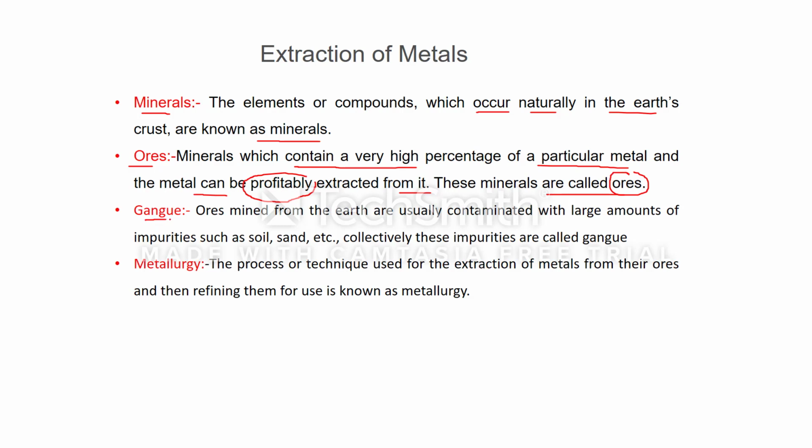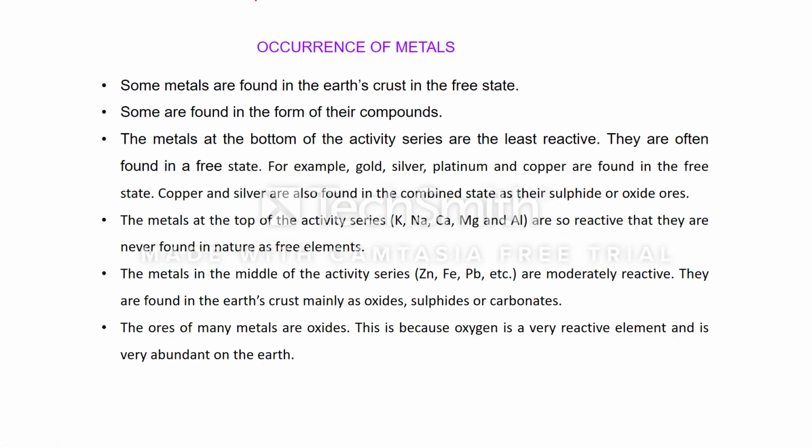Clear? Gangue: ores mined from the earth are usually contaminated with large amounts of impurities such as soil, sand, etc. Collectively, these impurities are called gangue. Metallurgy: our purpose is to obtain the pure metal from these ores, and this involves a number of processes and techniques. That's why the process or technique used for the extraction of metals from their ores and then refining them for use is known as metallurgy. This metallurgy involves a number of processes.